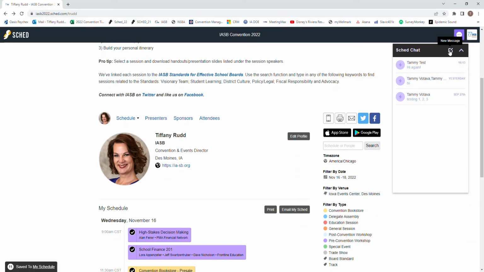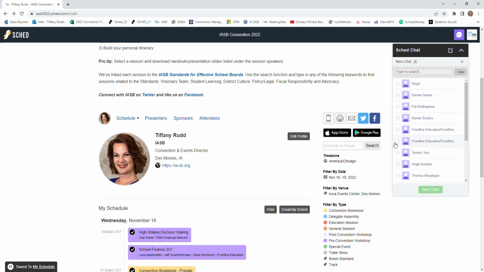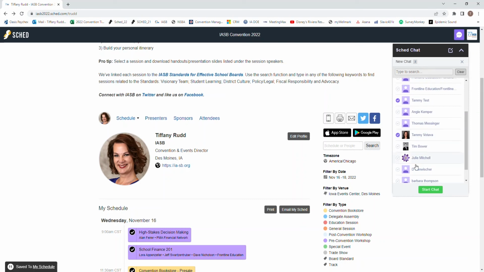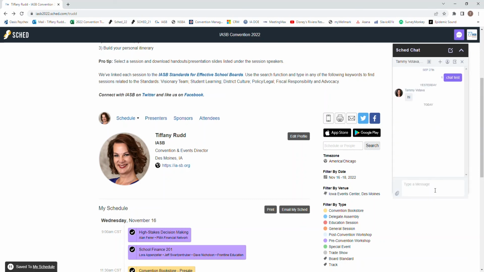To message multiple people at once, select the number of people you'd like to chat with to form a group. Start the chat, enter your message, and click Send.